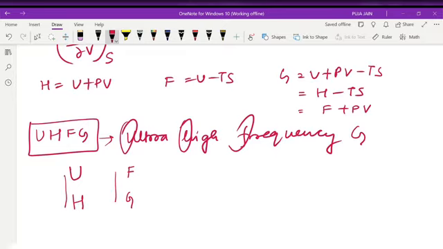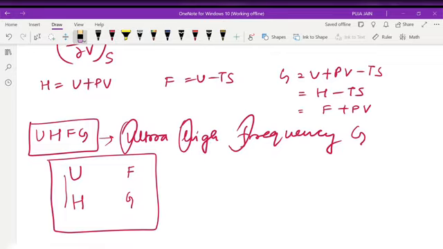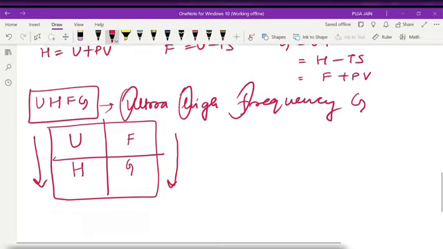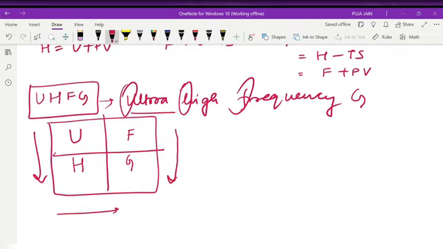Now you see, we will make a rectangle. Now we can go from up to down and we can go from left to right. So when we go from up to down, we will add PV.